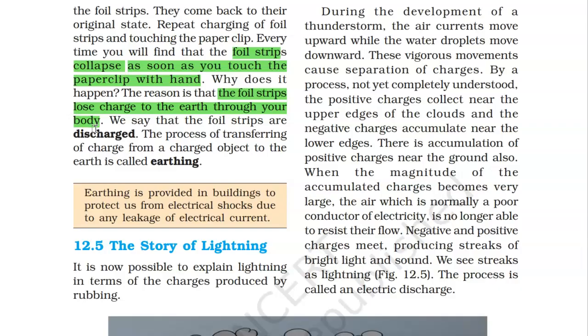Charges travel through your body to the earth, and in this way the foil strips get discharged. This process of transferring the charge, very very important, from a charged object to the earth is called earthing.